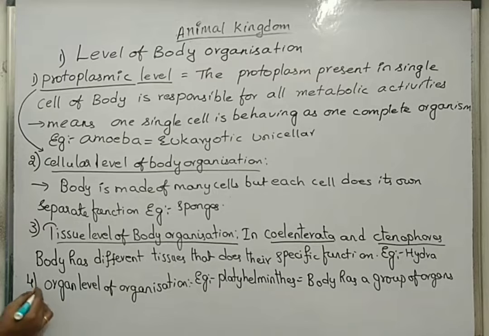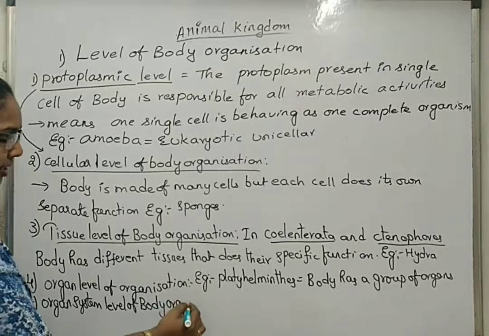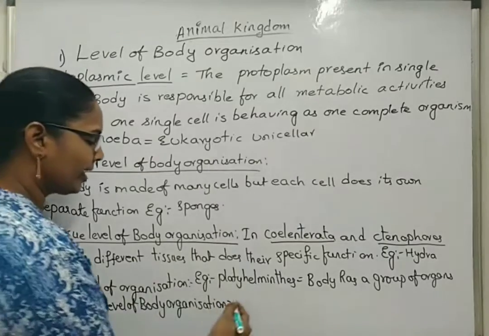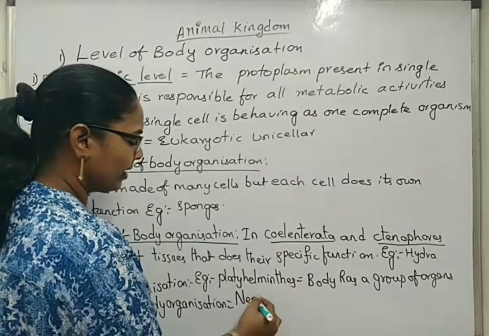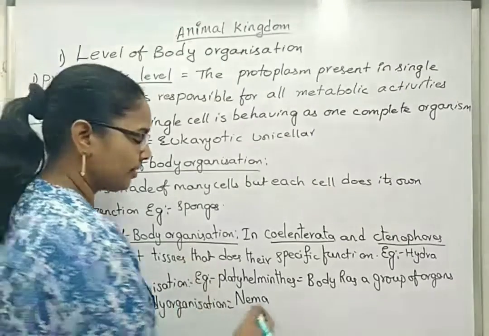Next one is the organ system level of organization. This we can see starting from Nematohelminthes to Chordata. Organ system level of body organization. Here we can see starting from Nematohelminthes. We also give a term like nematodes or Aschelminthes.